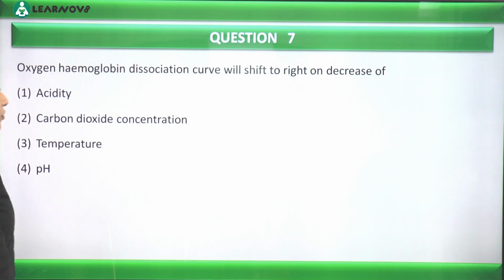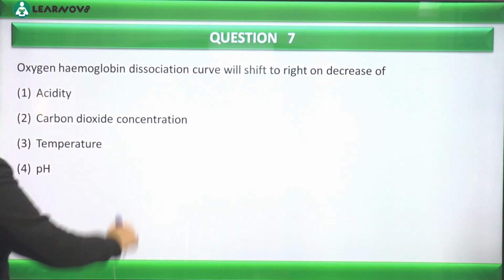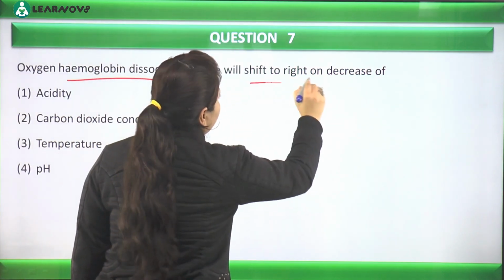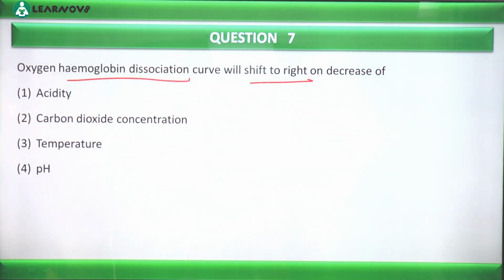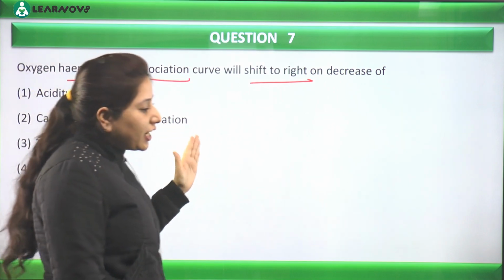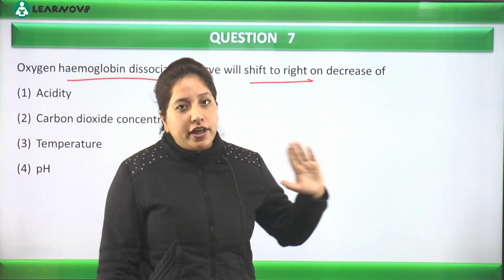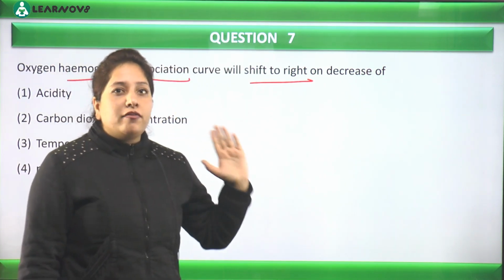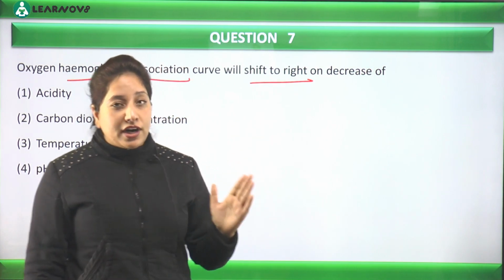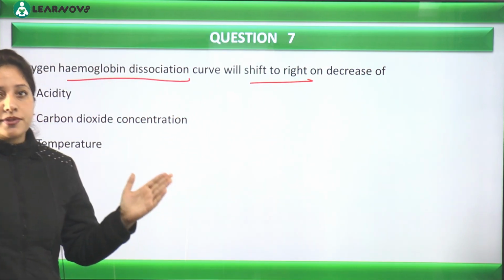Okay, so the next question. Question number 7, we have: oxygen hemoglobin dissociation curve will shift to right on decrease of. ये जो हमारे पास oxygen hemoglobin dissociation curve होता है, we say that it can shift to right, it can shift to left, depending upon the availability of different gradients or different substances.